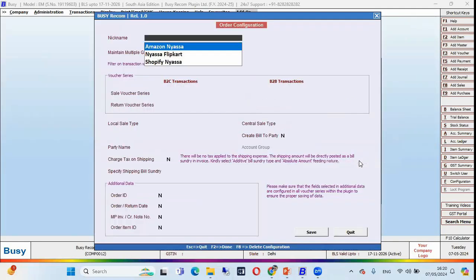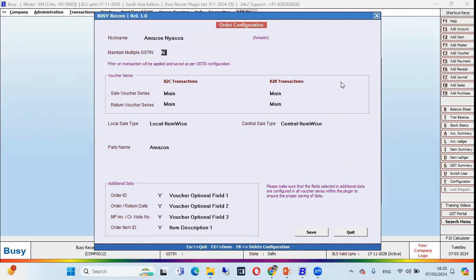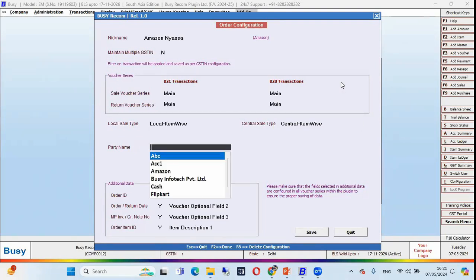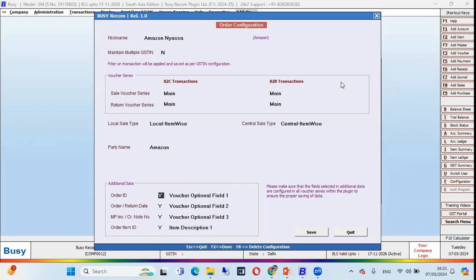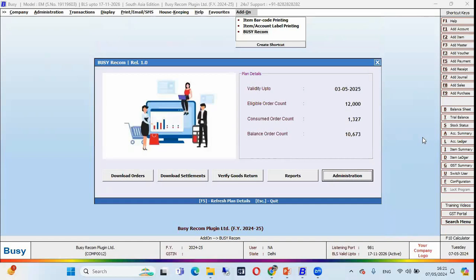like order configuration. So we have to select the marketplace first, and in this window we have to configure the order configuration, like my orders will be downloaded in which voucher series, my return transactions will be downloaded in which voucher series, we can select here, and what the sale types will be, we can select here. Party name we can select, a drop down list will come, and we can select the party. For the additional information like order ID, order return date, MP invoice, credit note number, order item ID, we can enable the voucher option fields, and the item description field we can select here and save this configuration. So my order configuration is completed now.